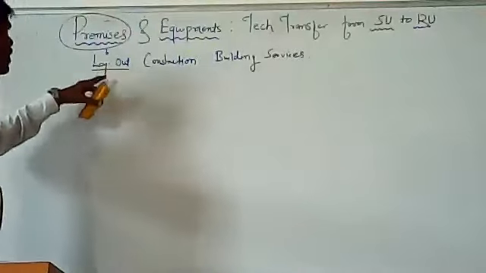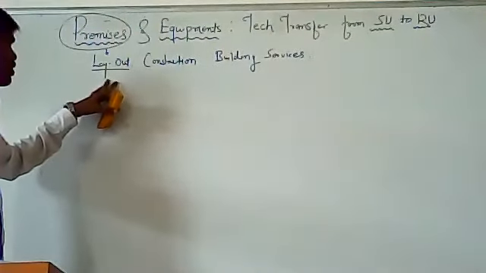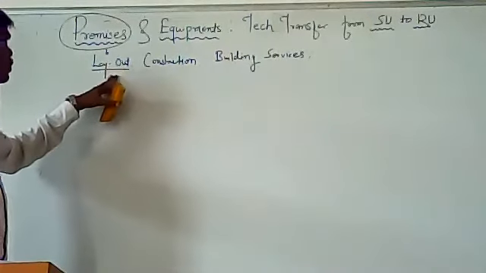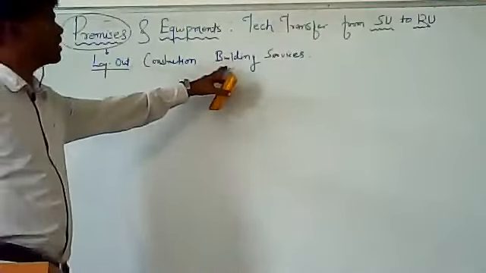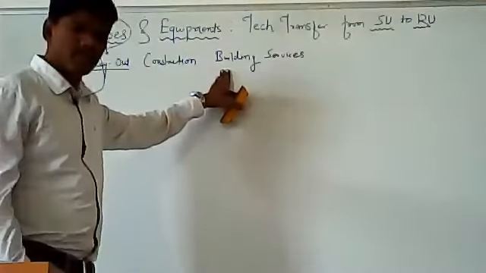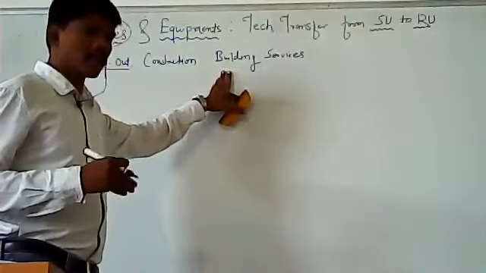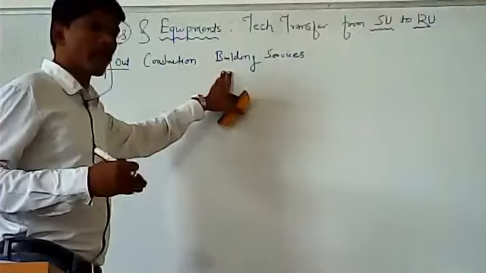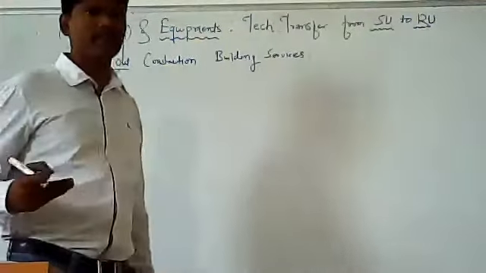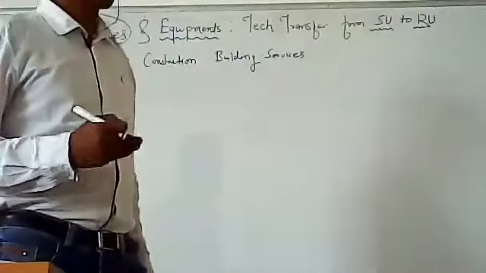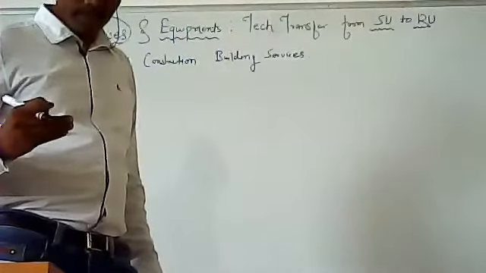So first of all, with respect to premises, the information should be shared from SU to RU with respect to layout, construction of that particular premises, then building services, meaning all the necessary services the building is supposed to have, like water supply, drainage line, electricity supply, and the most important one, called HVAC systems.